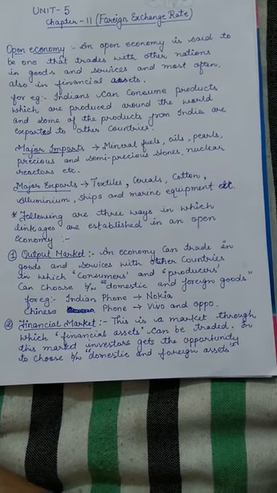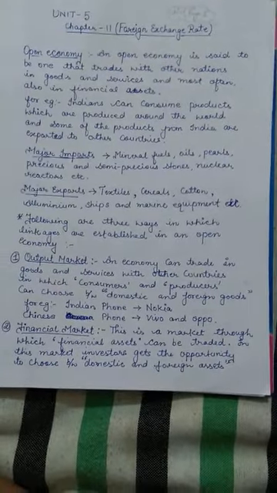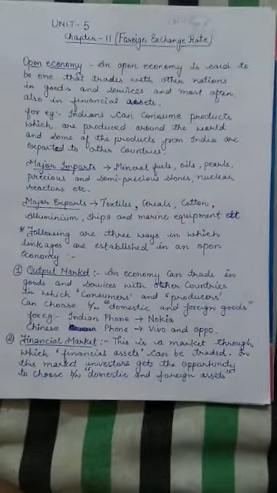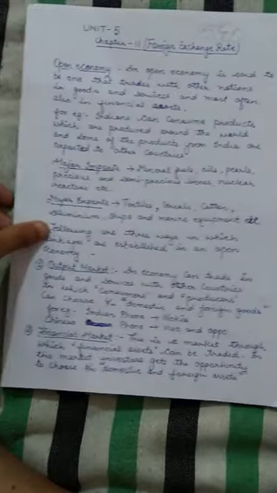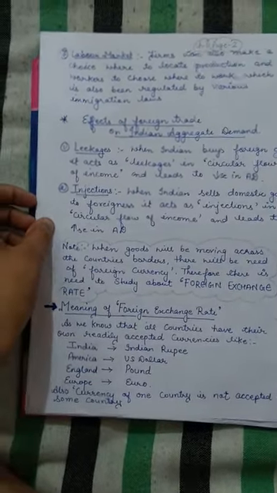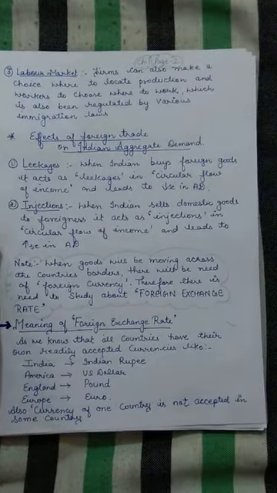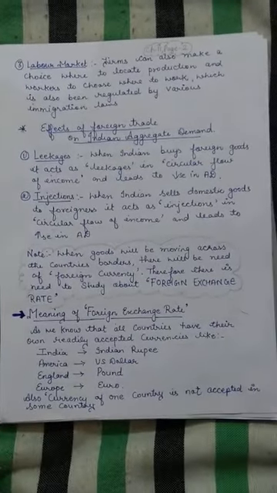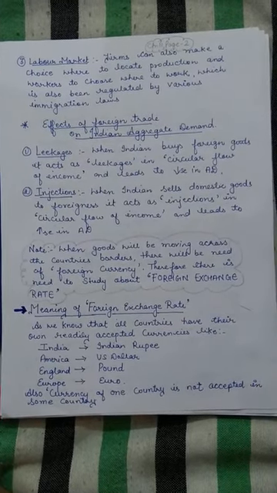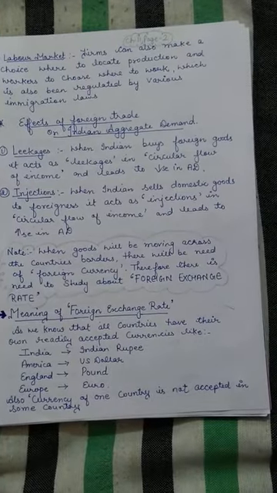Next one is the financial market. Financial market also has such choices between which assets to choose. Either they can be domestic assets or they can be foreign assets. Now the next one is the labor market, and in this labor market it depends on the choice of the labor where they want to work. Either they want to work in their own country or they want to work abroad and they have to shift. This can also be taken as a brain drain.